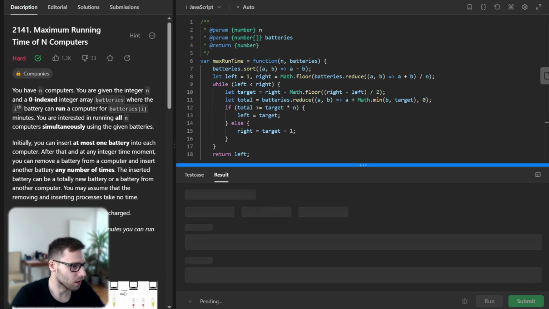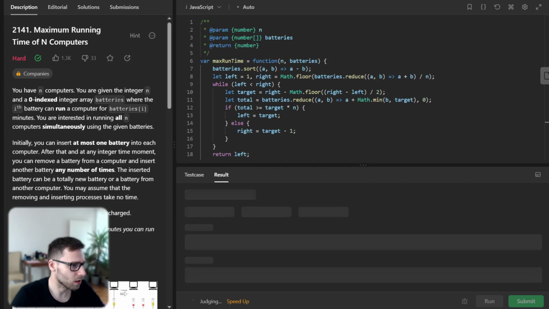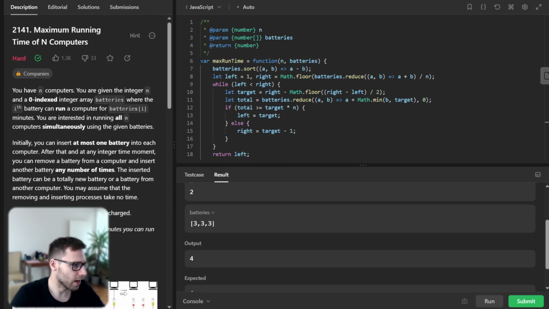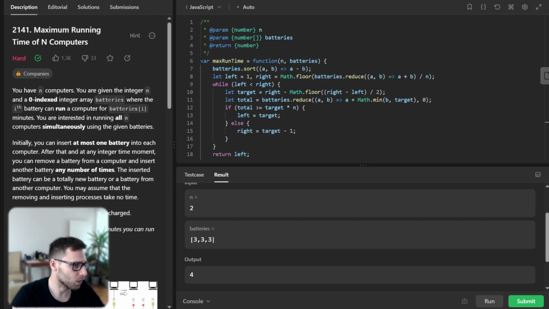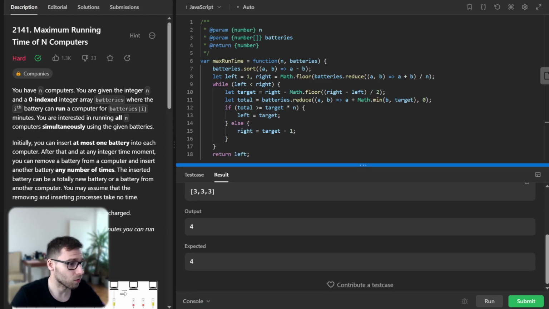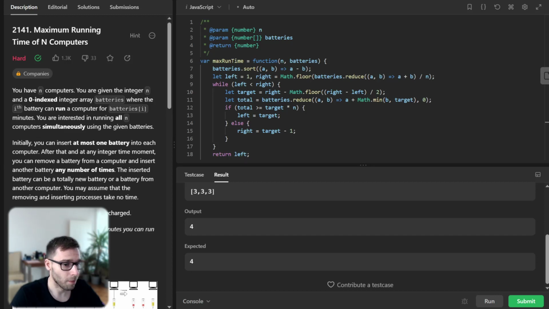Let's run it to see if it's working. Yeah, so this is the case we mentioned before: 2 computers, batteries of 3, 3, 3, and the output is 4. So everything works. So yeah, let's understand it.